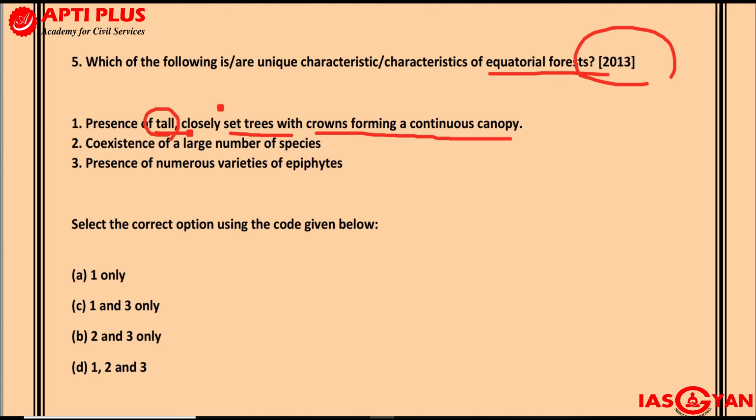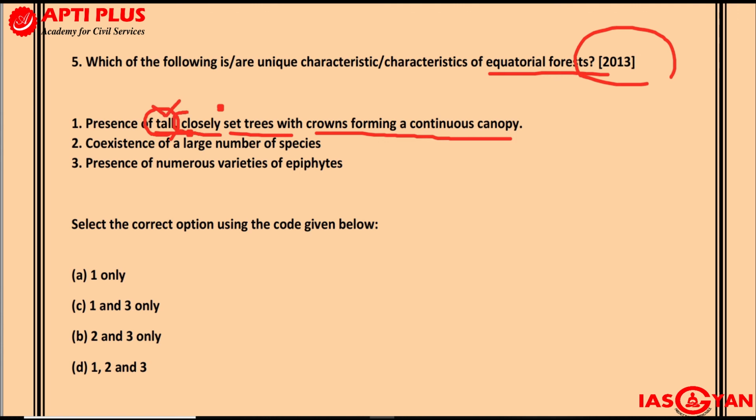The trees will be tall because there will be a competition for sunlight. Any tree which is not able to grow tall enough to get access to sunlight will die. So in order to survive, the trees will have to grow tall. That is why we will find tall trees.